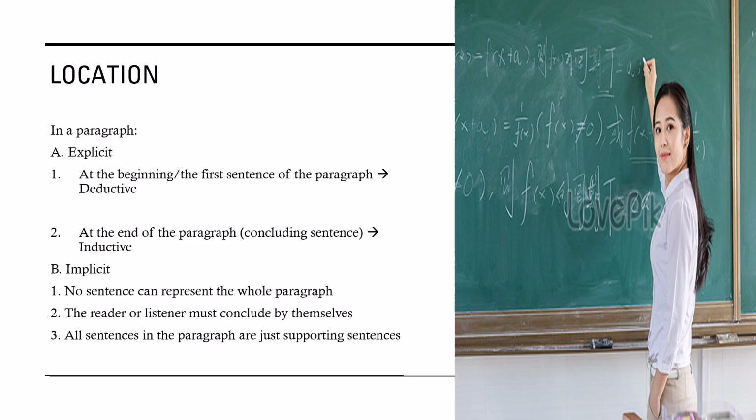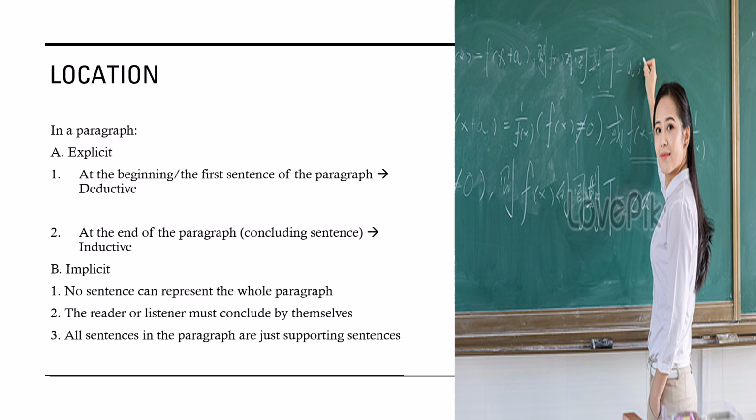Next, where are the locations of the main idea? Where can we find the main idea? The location of the main idea in the paragraph has two types. The first one is explicit and the second one is implicit. Explicit means it is clearly written down or clearly mentioned by the speaker. But implicit means it is not clearly stated or not clearly mentioned by the speaker or not clearly written down by the writer. So we call it an implicit one. So if it is explicit, where can we find it?